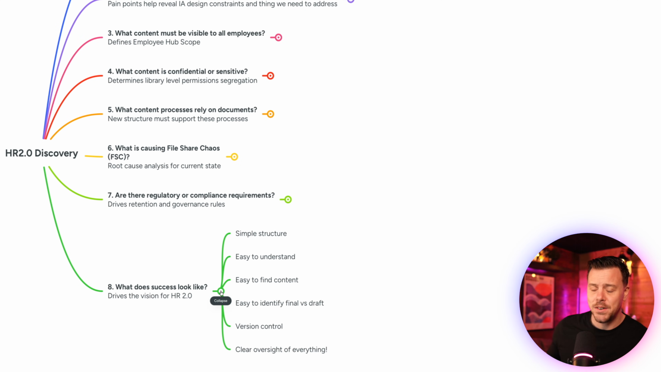So if we expand this out, again canvassing everybody we're talking to, we might find that we really want or desire a simple structure, which is easy to understand. We want to make it easy to find content, make it easy to identify final versus draft content. A bit of version control would be nice in the library, and co-authoring, that kind of thing. We just want to really get out of the Stone Age and do things in an easier way. And then lastly, we want clear oversight of everything. We want to be master of our own ship. And the good news is SharePoint will do all of this for us, right? That's why it's such a good target environment to be the home for your document management.